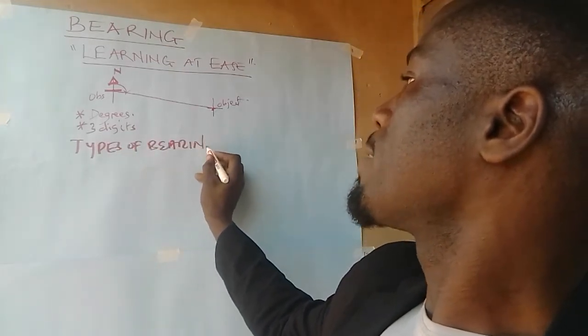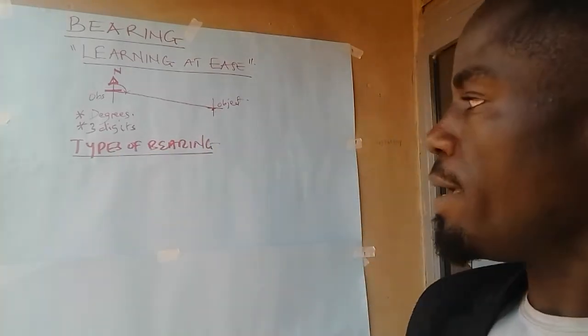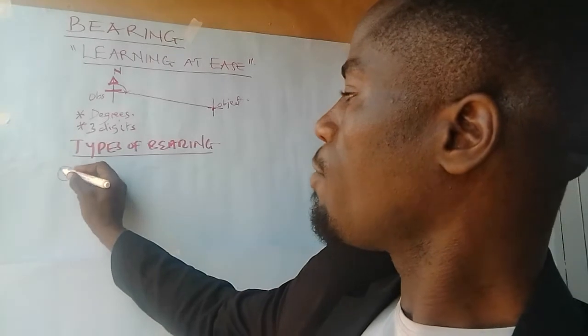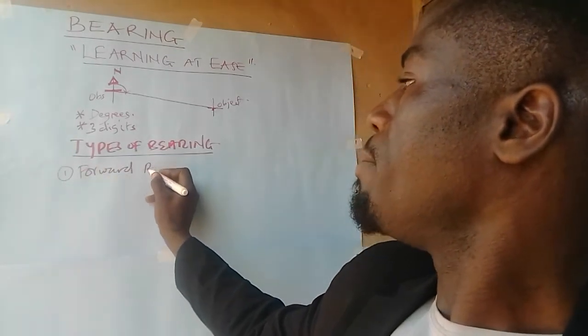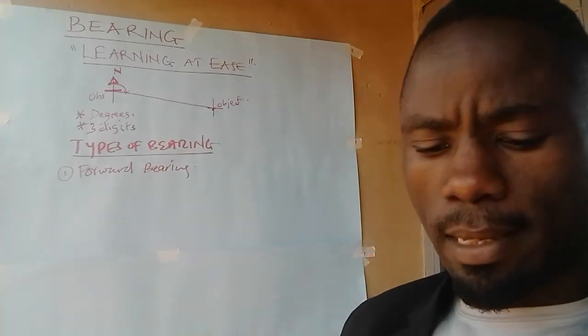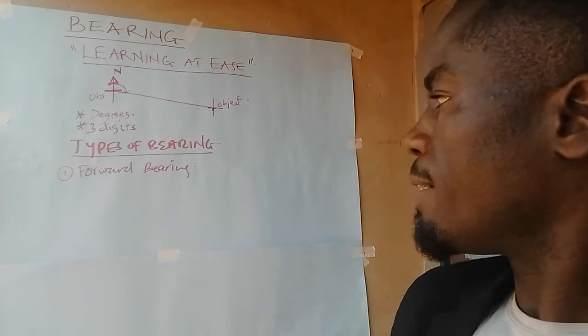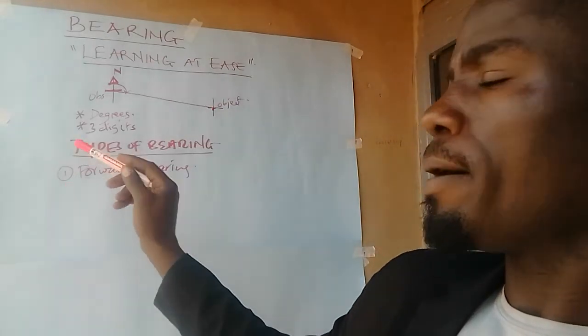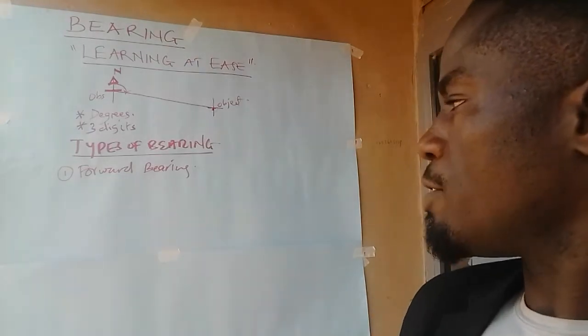We have basically 2 types of bearing. There is what we call forward bearing. And the forward bearing is the bearing of an object from the observer, the bearing of an object from the observer as you are moving forward.